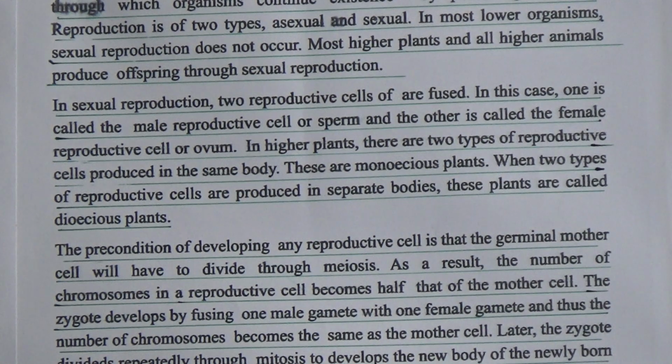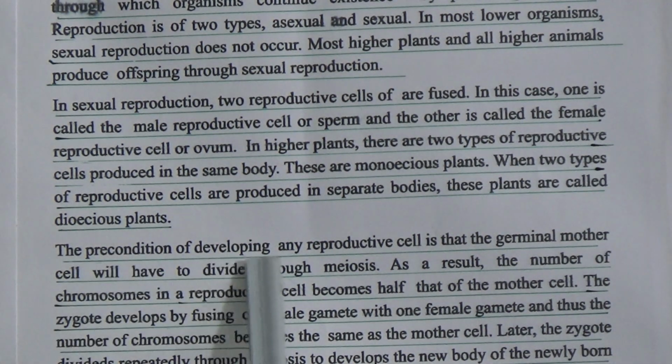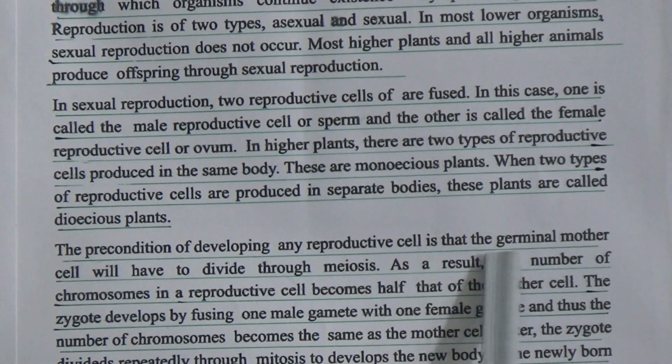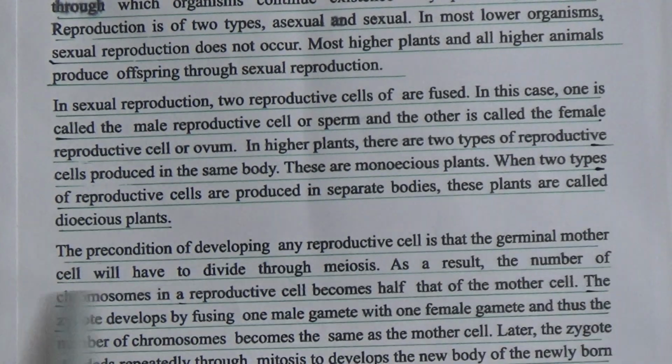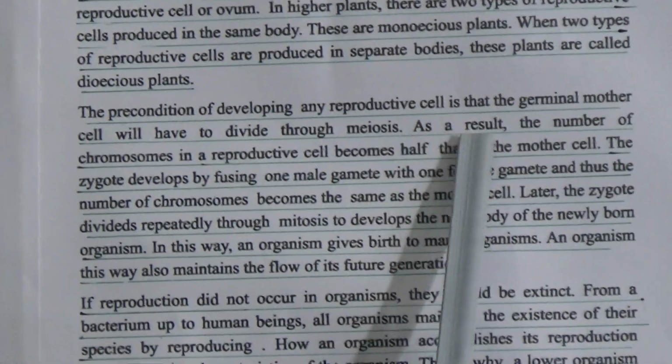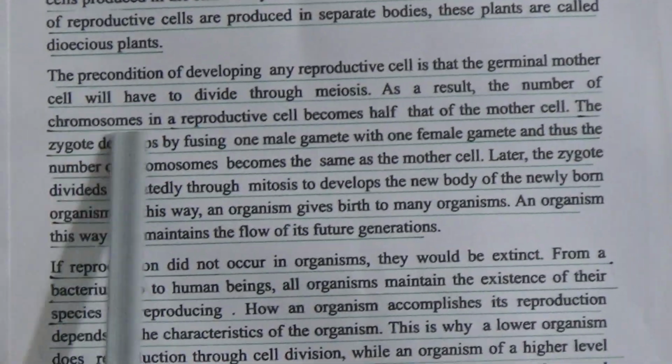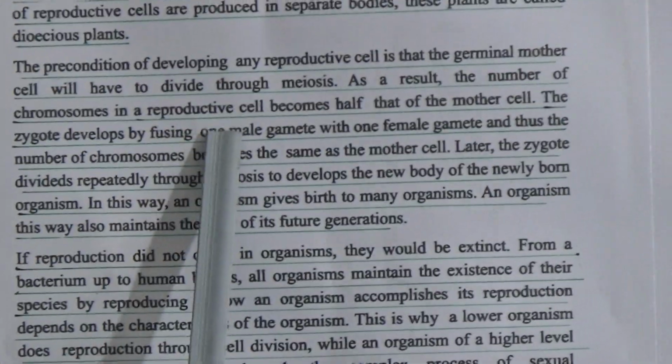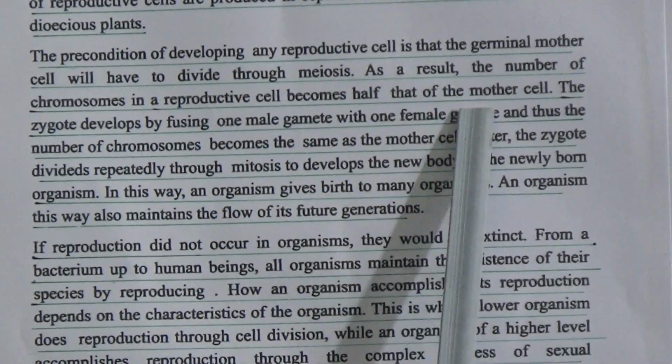The precondition of developing any reproductive cell is that the germinal mother cell will have to divide through meiosis. As a result, the number of chromosomes in a reproductive cell becomes half that of the mother cell.